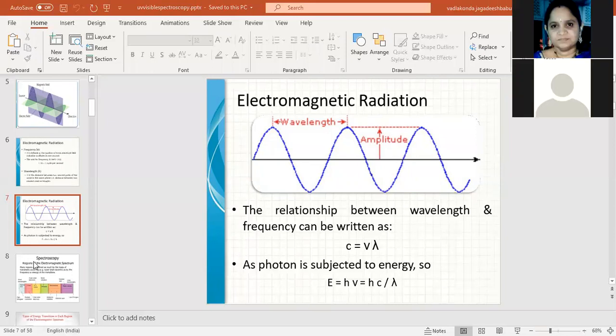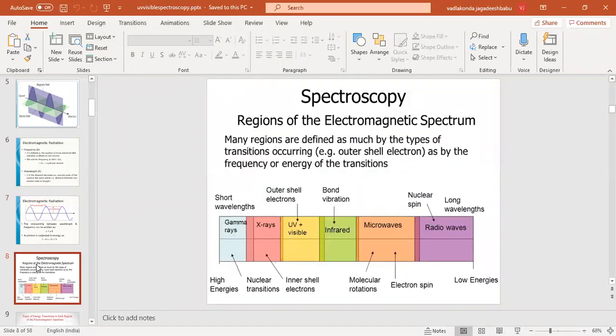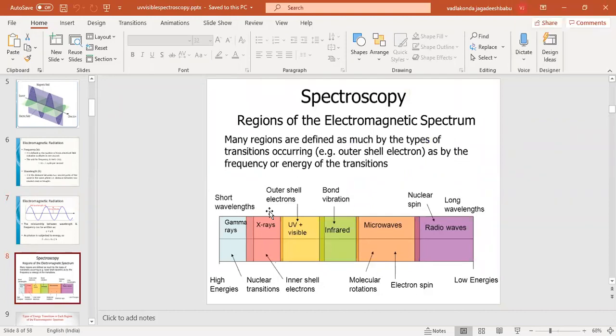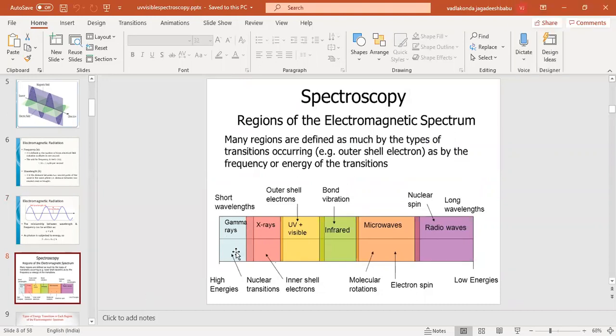So now coming to spectroscopy, which deals with the interaction of electromagnetic radiation with the matter. In the electromagnetic radiation, we have many different kinds of waves based on their energy, like the highest energy radiation is the gamma rays and the lowest energy rays are radio waves.